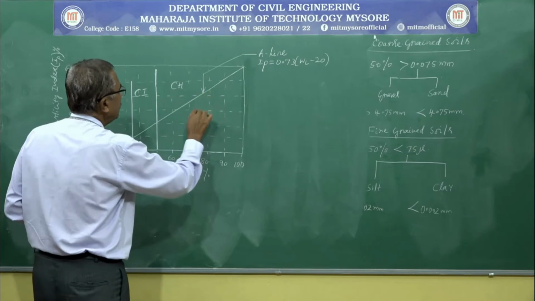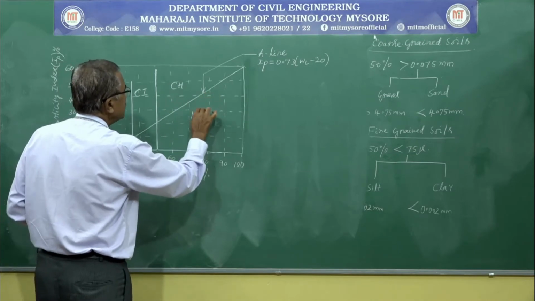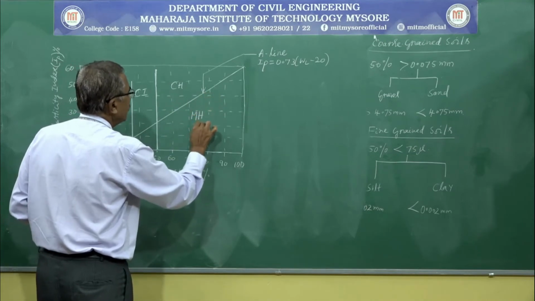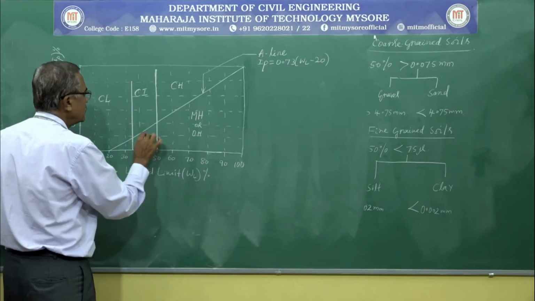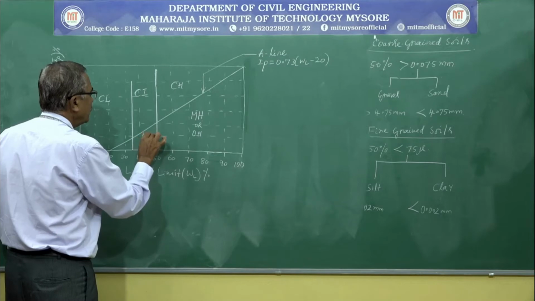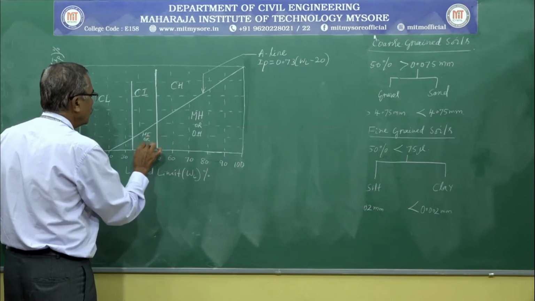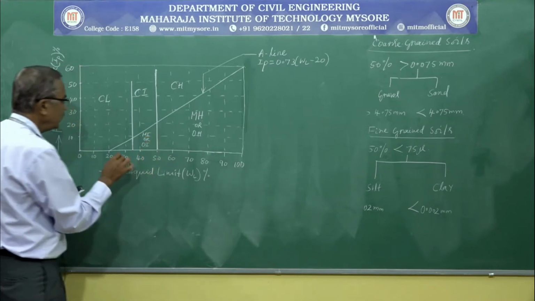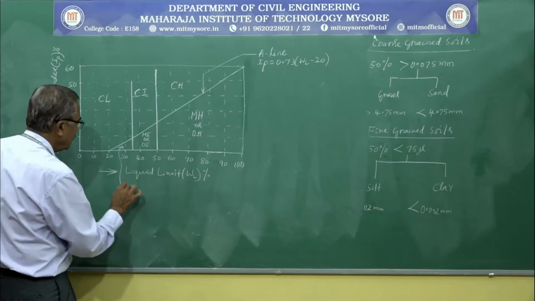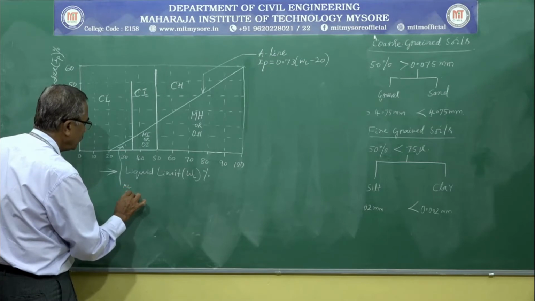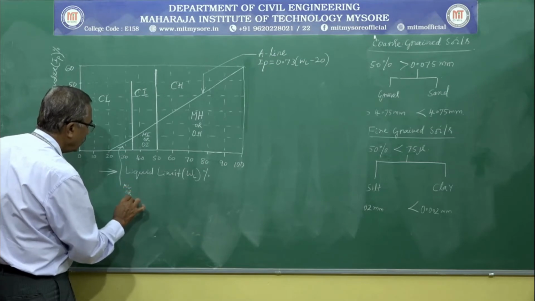Below the A line, the sectors can be designated as MH or OH, MI or OI, and ML or OL.